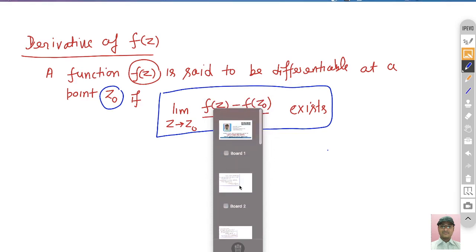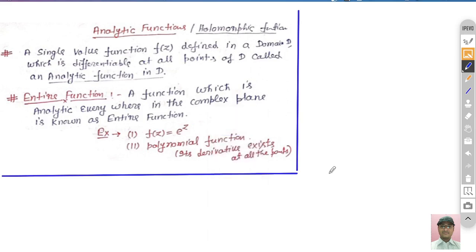To save time I have taken the image of the same. A function f(z) is said to be analytic, or sometimes they also ask holomorphic function. So a single valued function f(z) defined in the domain D.